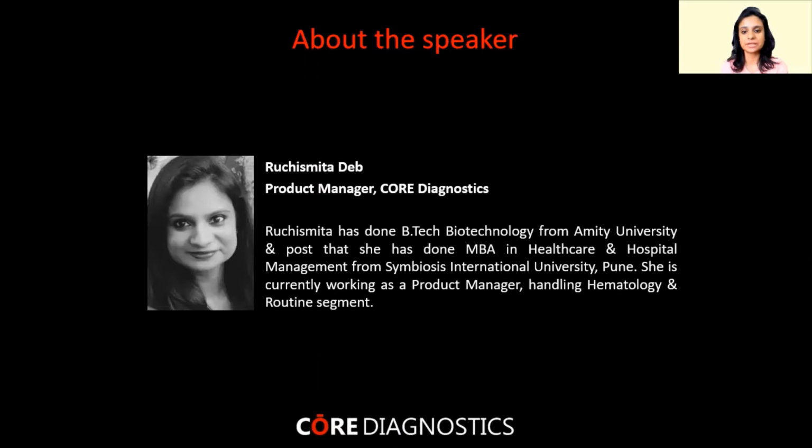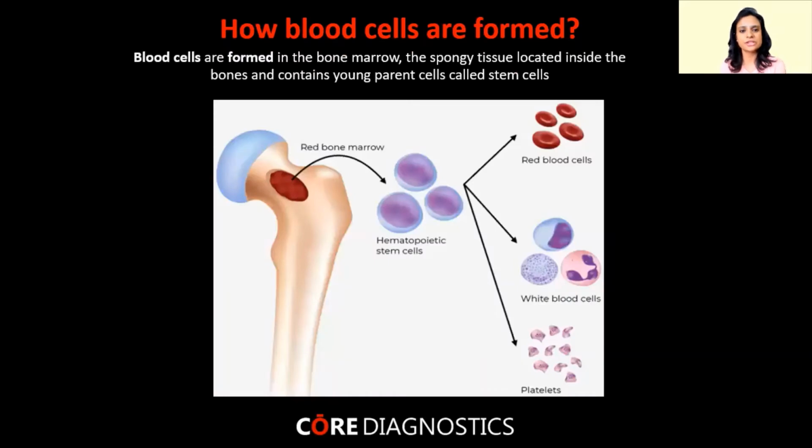Today I'm going to speak about leukemia and one of its subtypes, acute myeloid leukemia. Before we jump in to understand what is leukemia, let us first understand how blood cells are formed. Blood cells are formed in the bone marrow, the spongy tissue located inside the bones, which contains a young parent cell called stem cell. This particular cell gives rise to different types of blood cells.